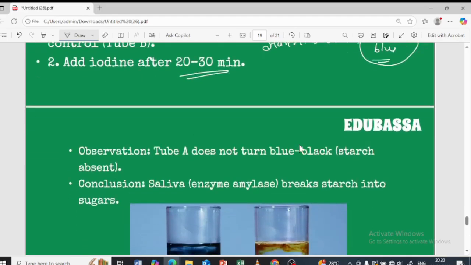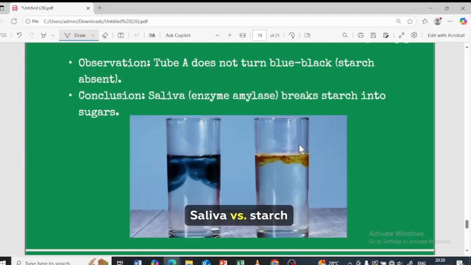So this is the activity. Here the saliva has not been added, and here the saliva is being added, so the starch will remain as it is.